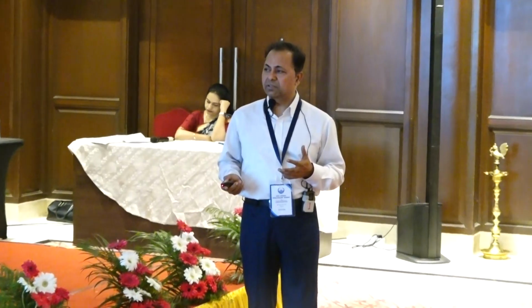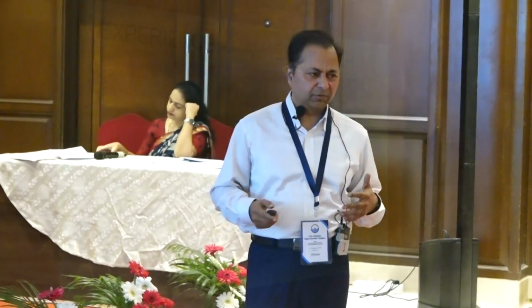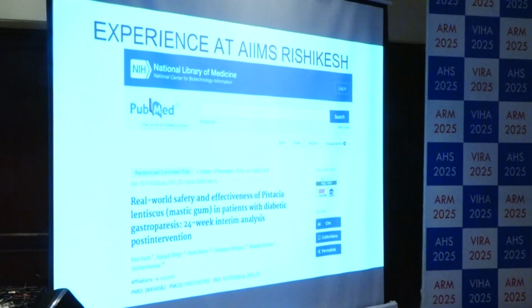So this is a cartoon showing the effects of Pistacia on various receptors and molecules. And at this point of time, I'd like to emphasize the M3 muscarinic receptor action by Pistacia lentiscus, which helps in muscular contractions at various places, especially smooth muscles. And there is enhancement of GLP-1 release by agonist action, and hence it has a better glycemic effect we're talking about. And this was done.